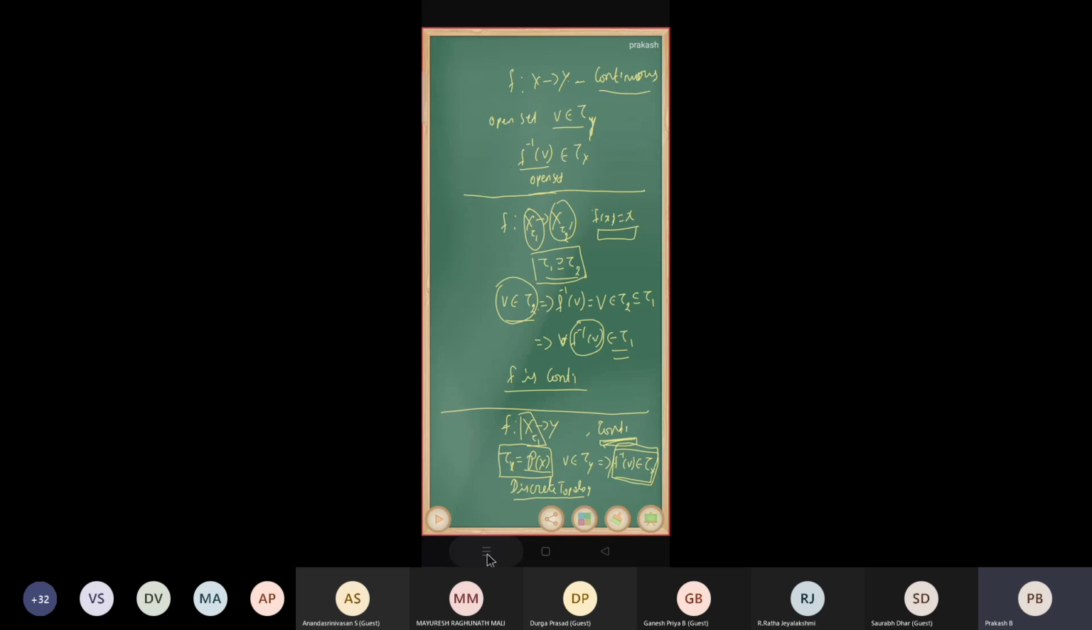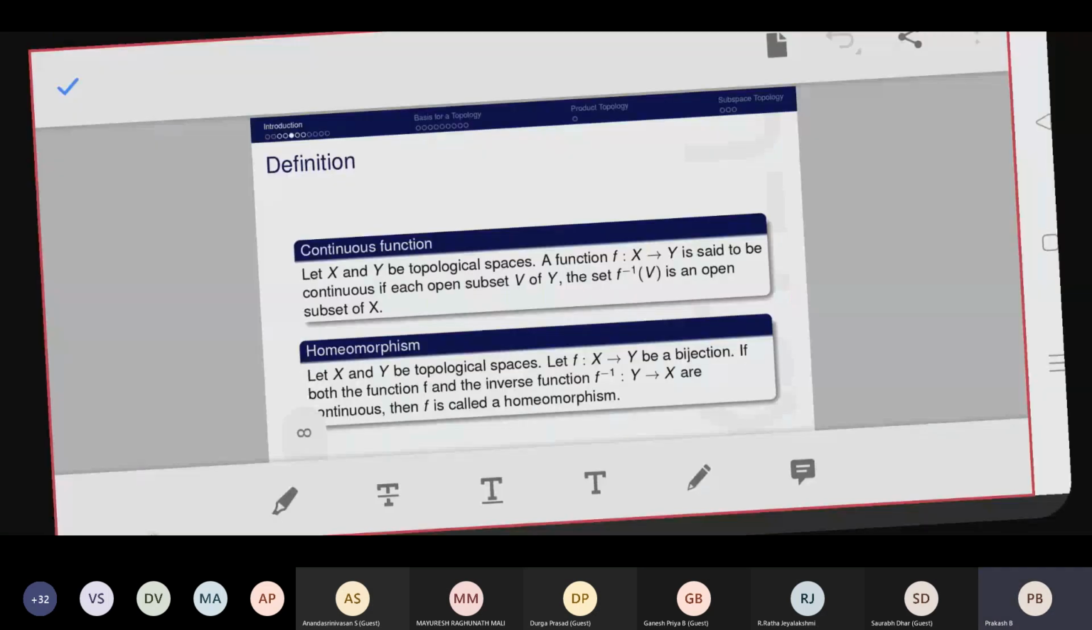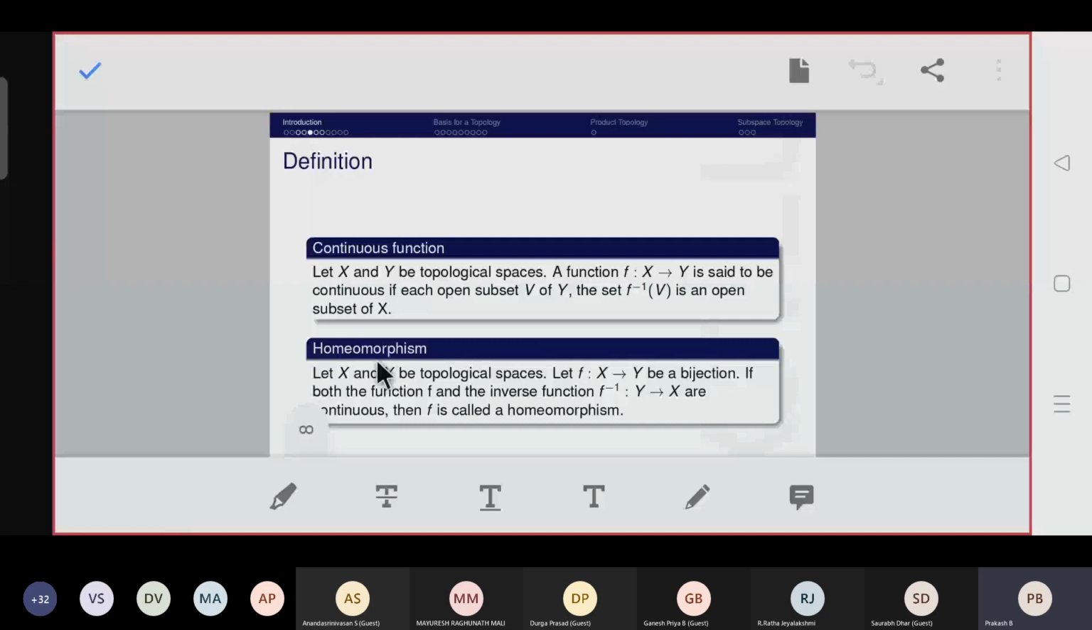So next one, the definition of homeomorphism. Here we are going to take two topological spaces X and Y, and a function f from X to Y must be a bijective function, and f must be a continuous function, and f inverse also must be a continuous function. Then f is called a homeomorphism, right? So this is the definition of homeomorphism.